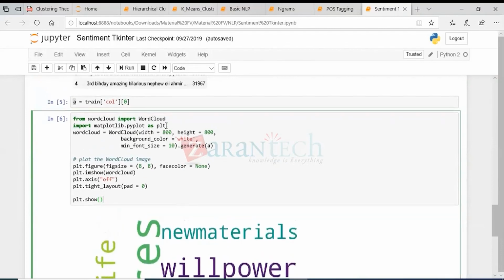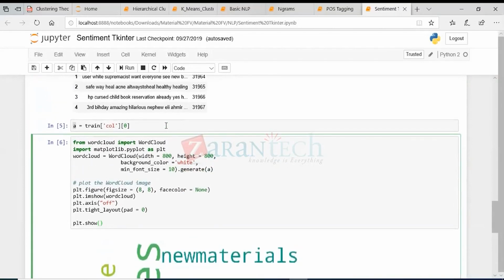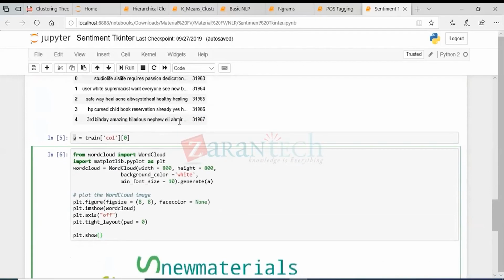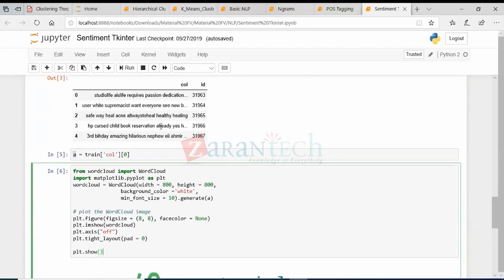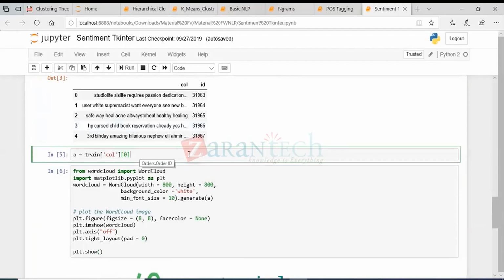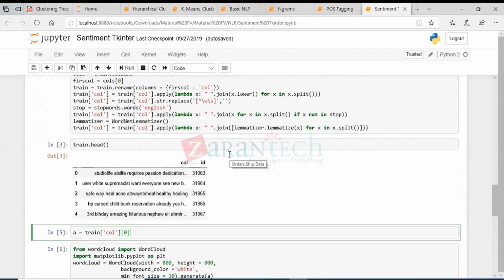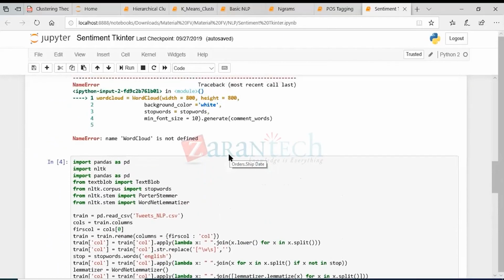But before that, you should clean the data first. Otherwise, if it contains a lot of special characters like hashtags or at signs, sometimes those will be displayed, which is not desired. Once you're done with the class, you can do it on the entire data set. But for now, just create a random sentence. Let me give that sentence as well.